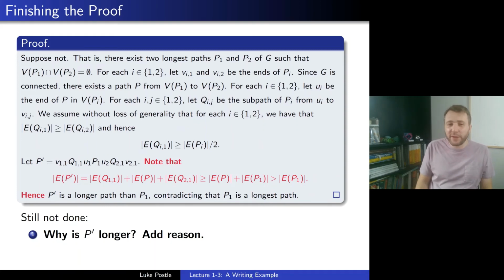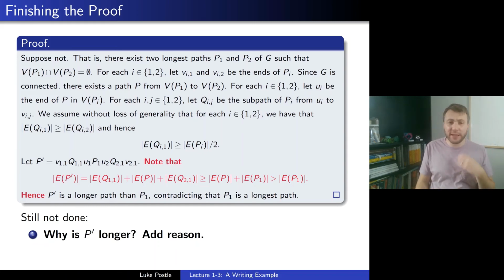So to do that, we could go back and say, let's actually go back and go E of Q_i1 bigger than 2, and hence that actually it's larger than E of P_i1 over 2. So it's actually at least half of the path P1, the other one's at least half of the path P2.